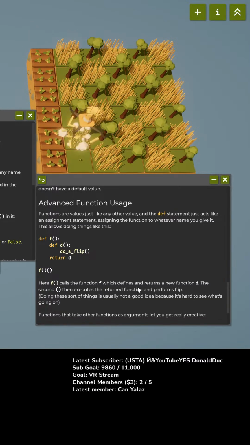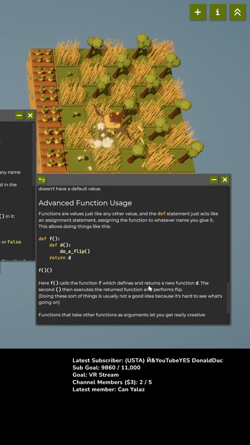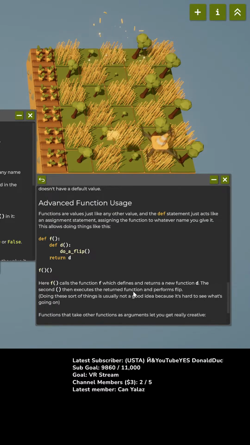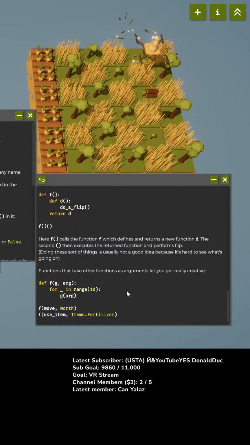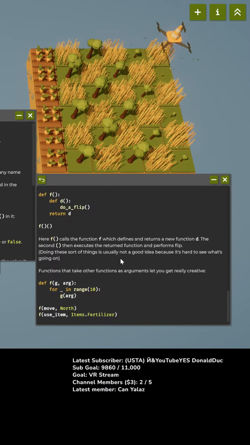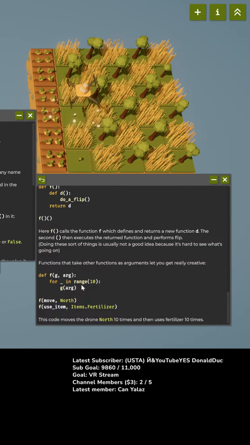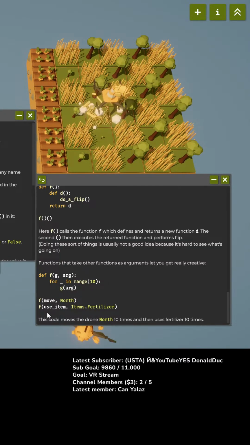Calls the function F, which defines and returns a new function D. The second then executes D and performs the flip. It's not a good idea. But you can! Just because you can doesn't mean you should.